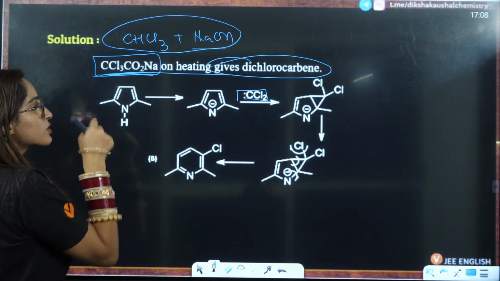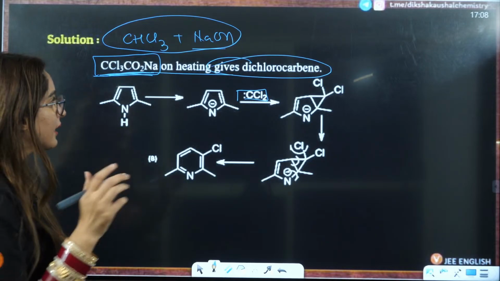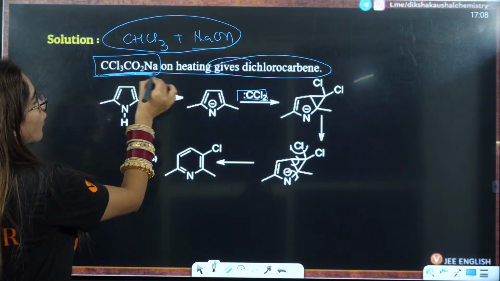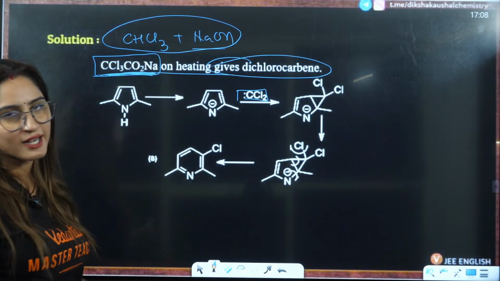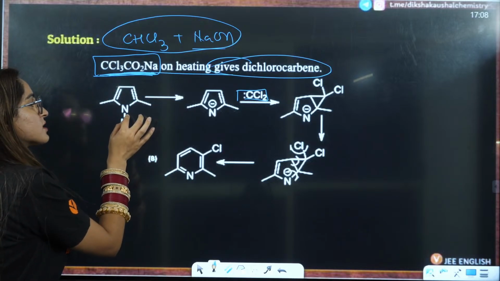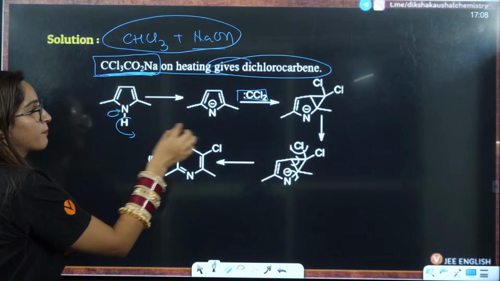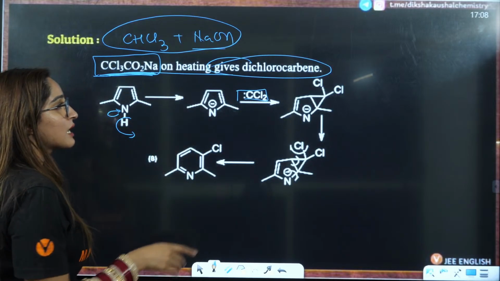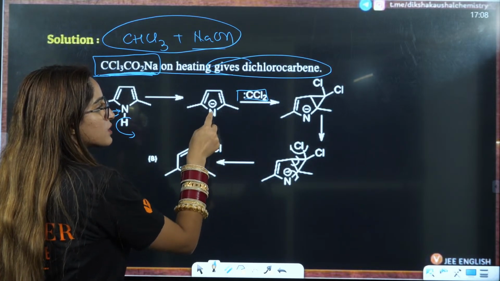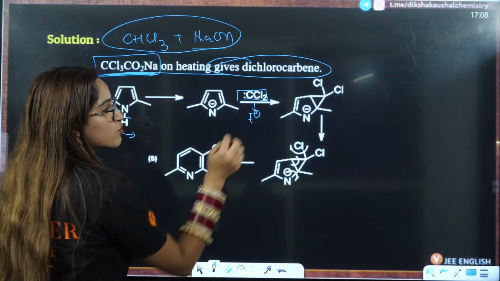Now what will happen here? Firstly, because of this CONa, it is a compound that is basic in nature. It is going to abstract the proton, the electrons will jump here, and you will have a negative charge here. Now this dichlorocarbene is going to attack here because it is an electrophile, it is electron deficient.